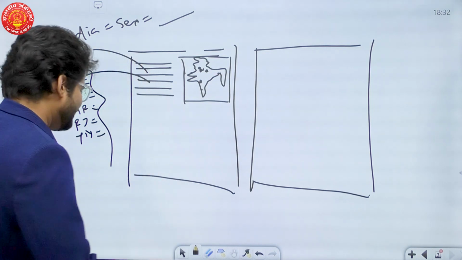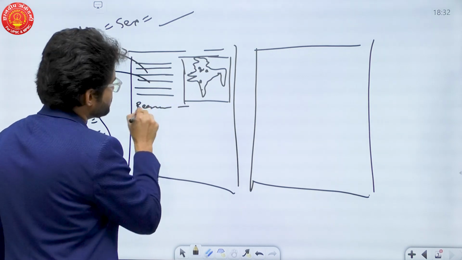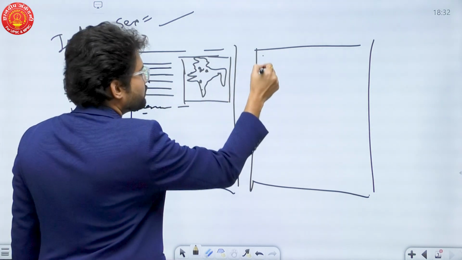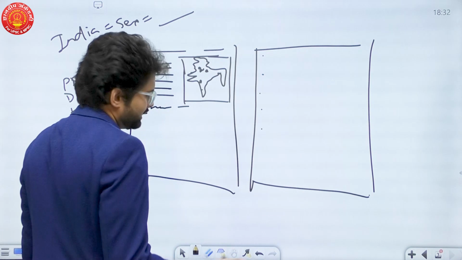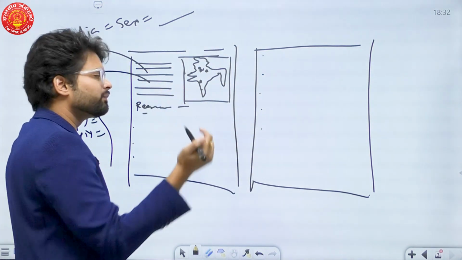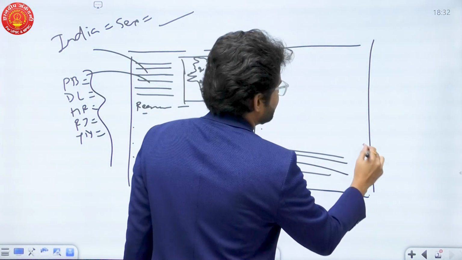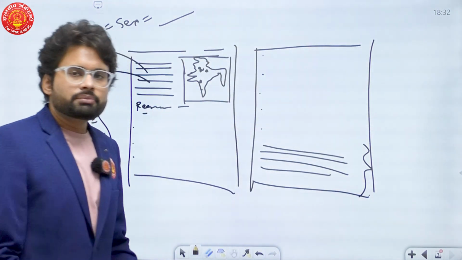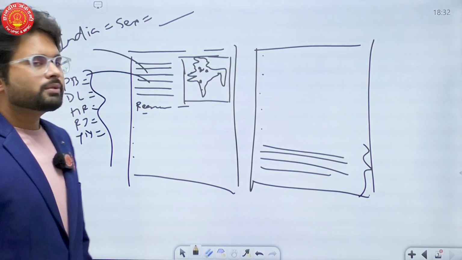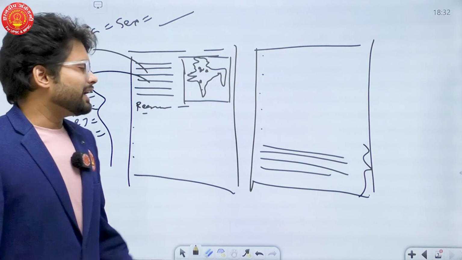And likewise you can start the body from here: the reasons behind the lowering of sex ratio, 1, 2, 3, 4, 5, 6, 7, 8, and 8 points is fine because the validation part is done by the diagram and data. And you can provide the conclusion here. The conclusion can be the possible solutions to improve the sex ratio, what the government is doing in that, and what needs to be done more.